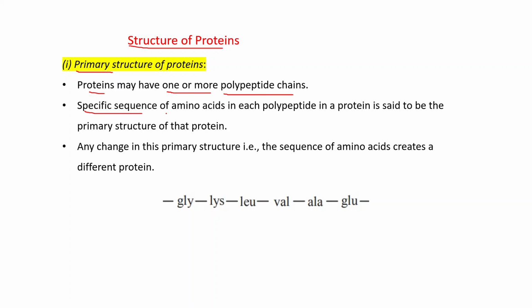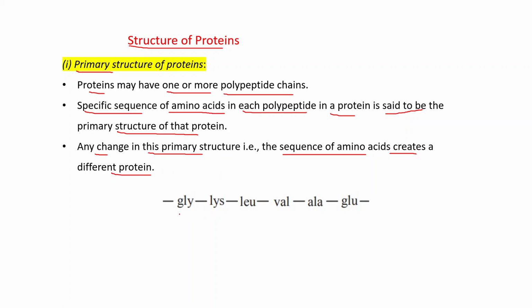Remember, the specific sequence of amino acids in each polypeptide in a protein is said to be the primary structure of that protein. Any change in this primary structure, that is the sequence of amino acids, creates a different protein.